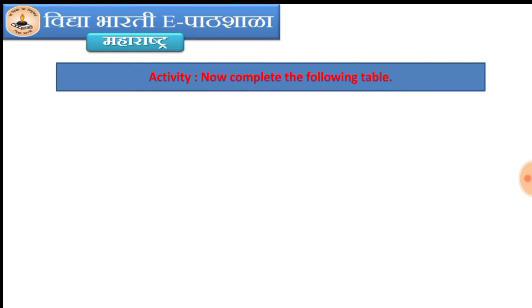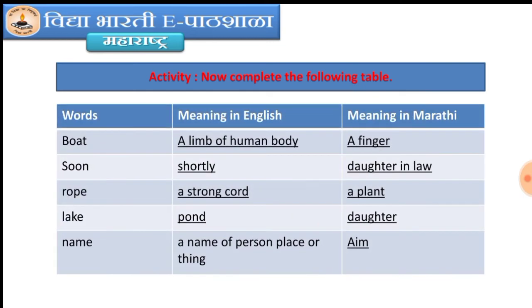Now next, activity. Now complete the following table. There is a table: words, meaning in English and meaning in Marathi. Now the first word boat, meaning in English a limb of the human body and in Marathi a finger. Second word soon, meaning in English we can write shortly, meaning in Marathi daughter-in-law.